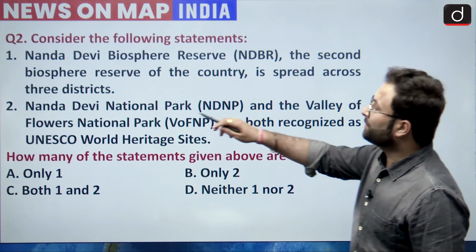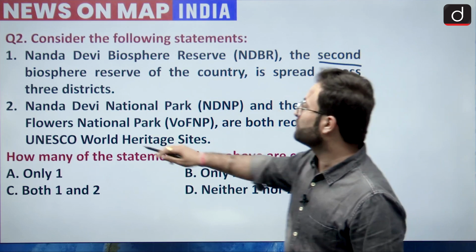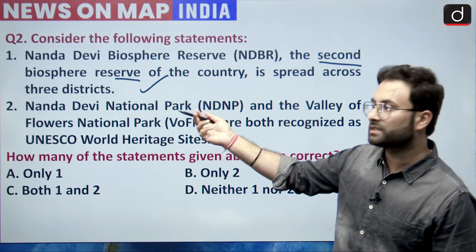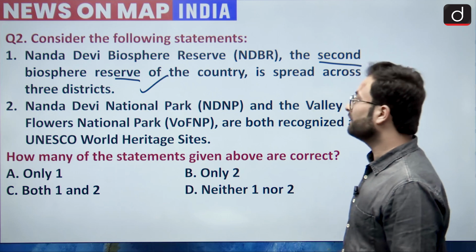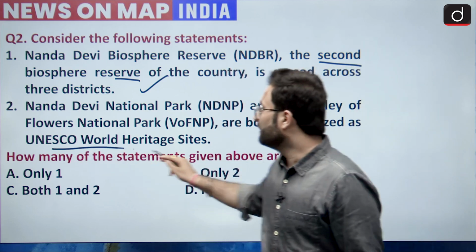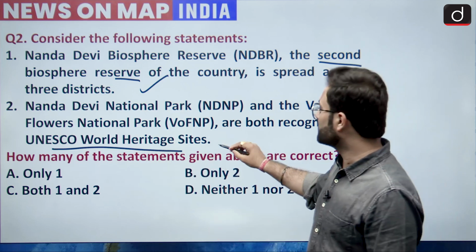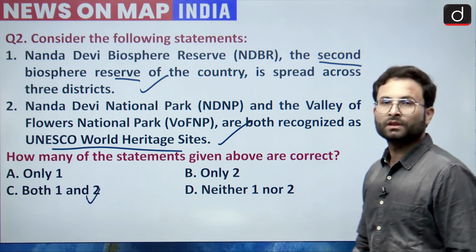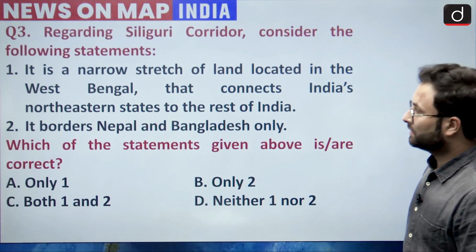So first statement, Nanda Devi Reserve is the second biosphere reserve of the country. This is correct, and this is spread across 3 districts we have seen. Now Nanda Devi National Park and the Valley of Flower National Park are basically World Heritage Sites within the biosphere reserve. Okay, so this statement is also correct. So option C would be your right answer, both 1 and 2. Now moving further with the next question.